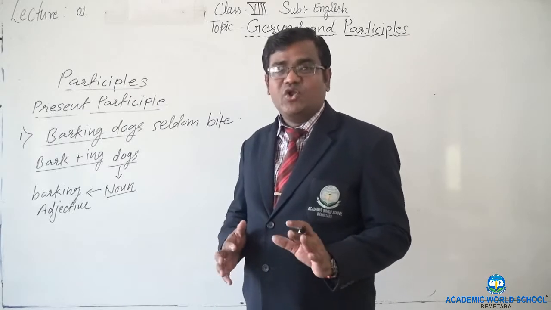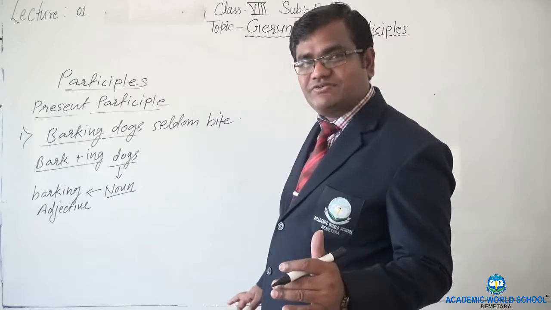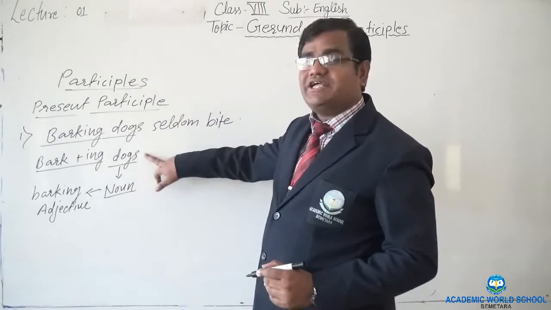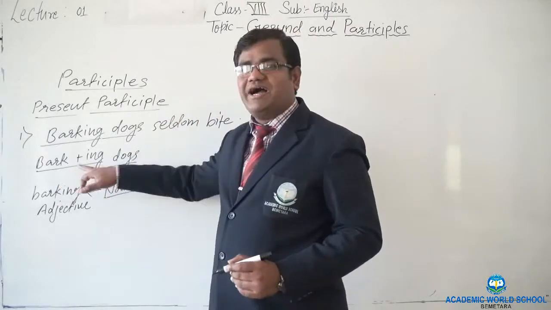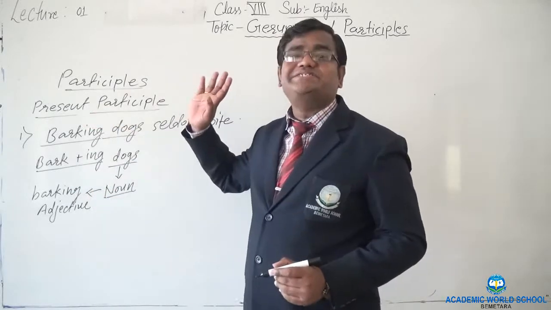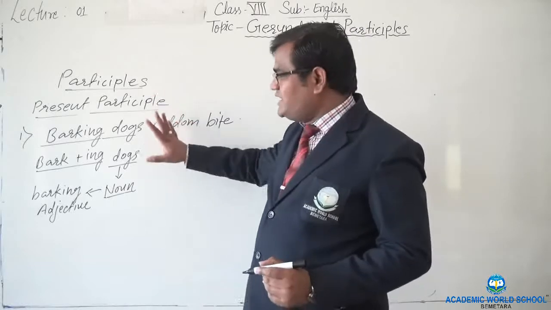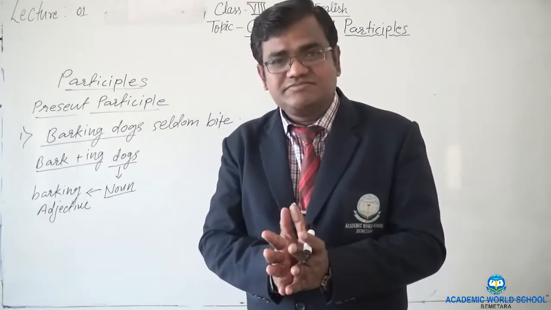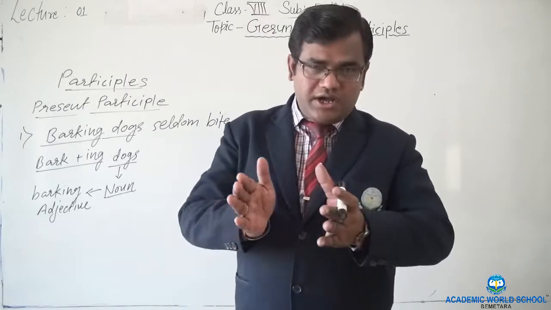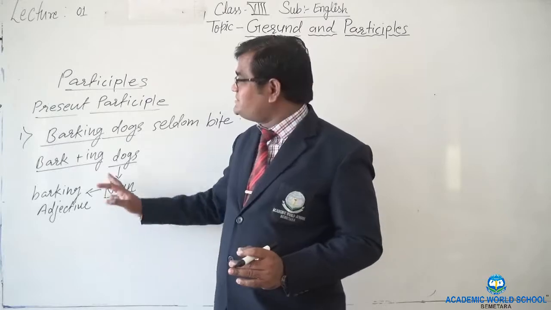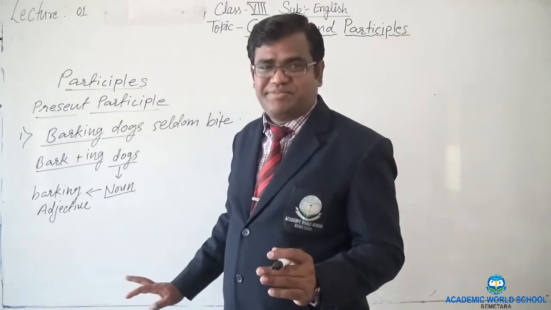Can you make? No. Because that is an adjective. The same way you will find over here that dog is the noun and barking is adding something about the noun, and therefore it has become a present participle. So what we learn from this sentence: when verb plus ing is used before a noun, in that case it becomes present participle, right?